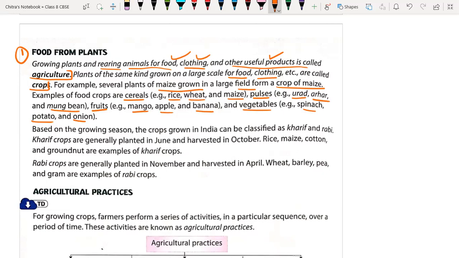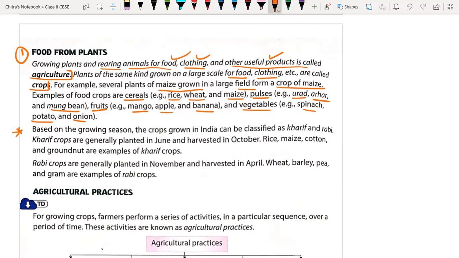Is it clear, everyone? Yes, sir. Yes. So, based on the growing season, see, most of the crops are seasonal. Sir, I have a doubt, sir. Yes. What is your doubt, beta? Yes, sir. Sir, after this topic.